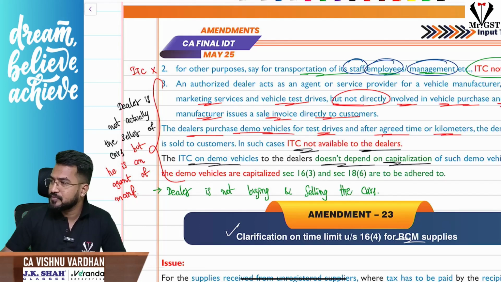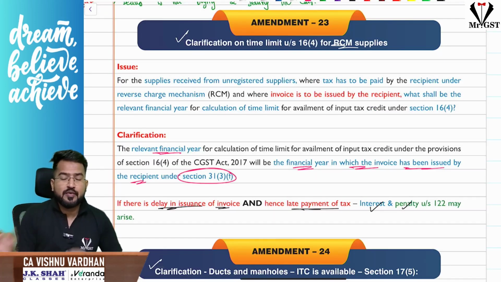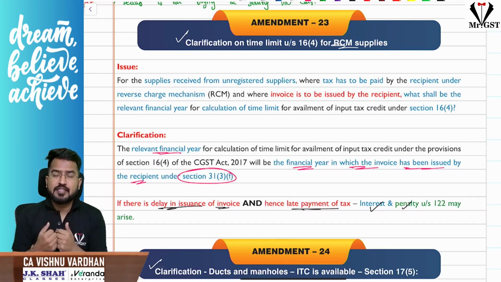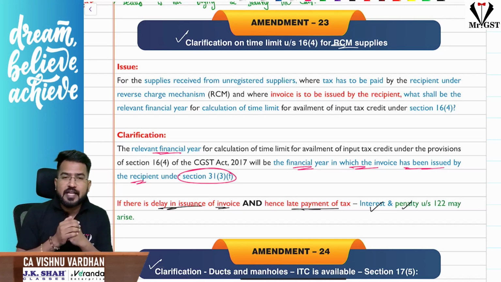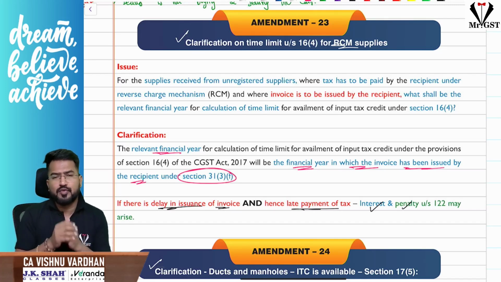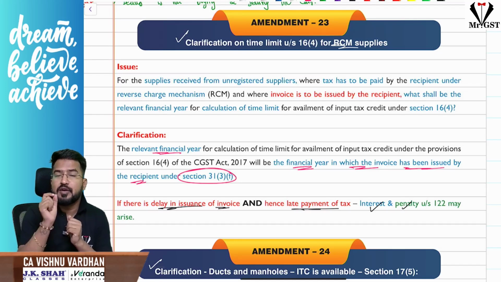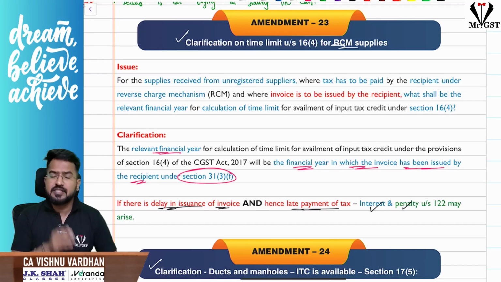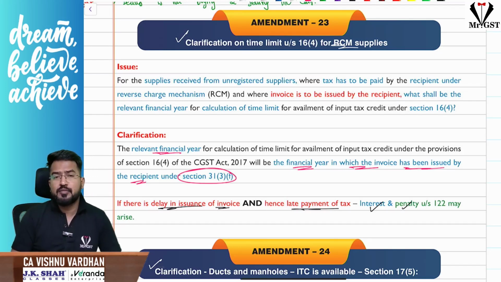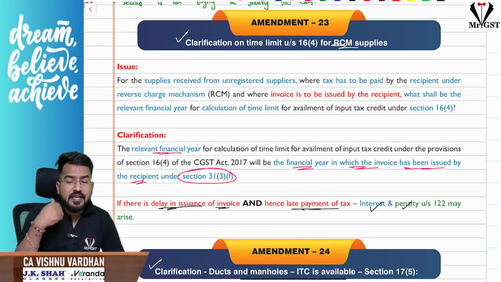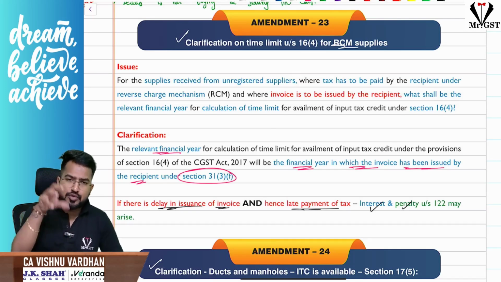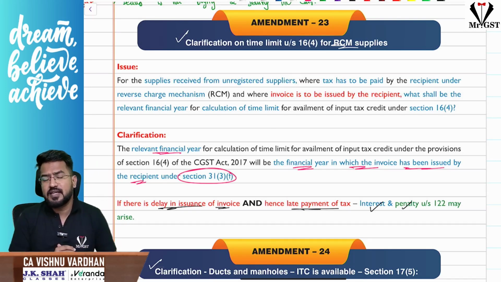The next one is with respect to clarification regarding, sir, if it is an RCM purchase that I have made, what is the time limit to avail ITC under section 16 subsection 4? You know, the 16 subsection 4 time limit applies, yes, to purchases covered under RCM also. But what is the relevant financial year? See here, when the recipient is liable to raise the invoice, obviously the year in which the recipient should have raised the invoice will be considered as the relevant financial year.